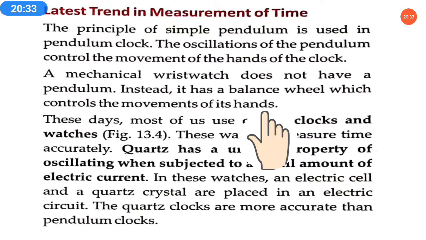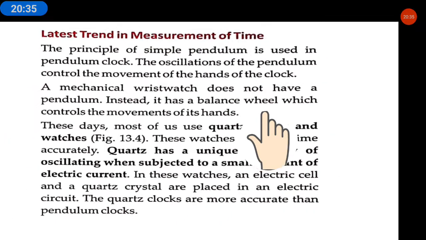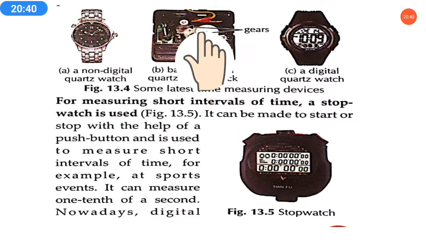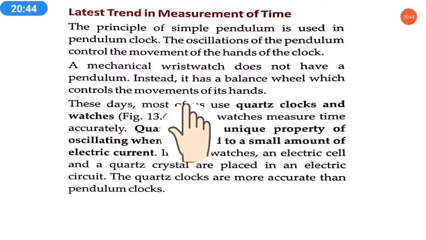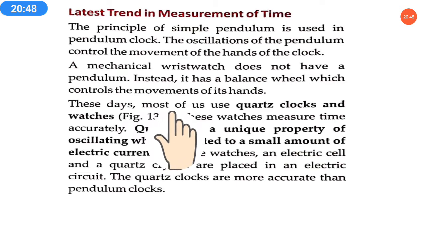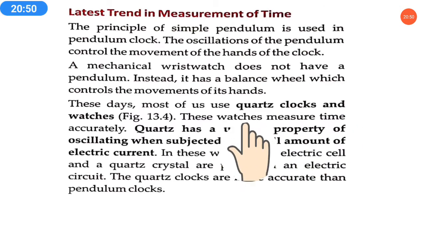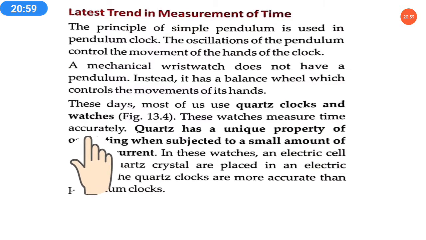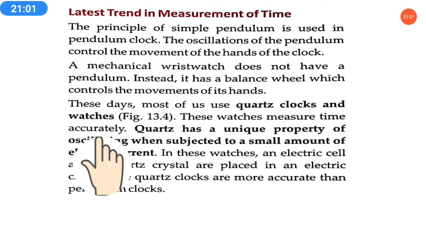A small balance wheel is there, which we can see in this picture. Here is the wristwatch, and this balance wheel controls the movement of the hands in the wristwatch. These days most of us use quartz clocks and watches. Quartz is a stone which is used in clocks and watches. These watches measure time accurately and give us the accurate time.